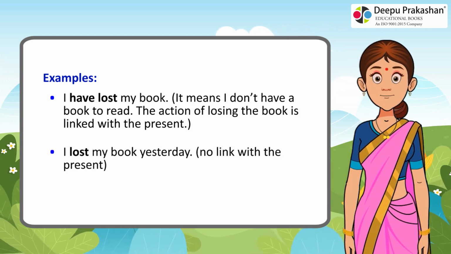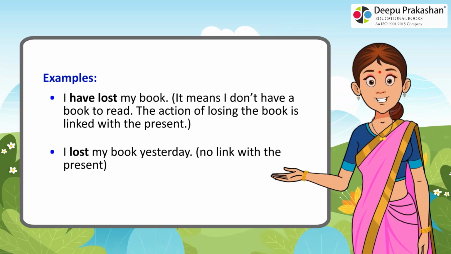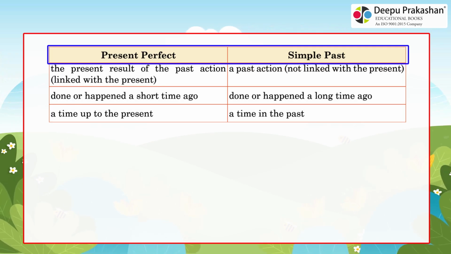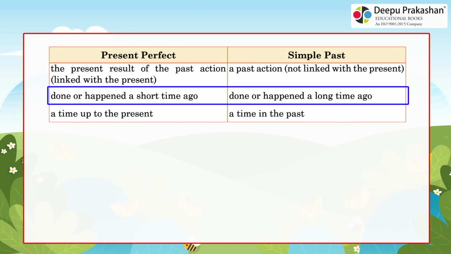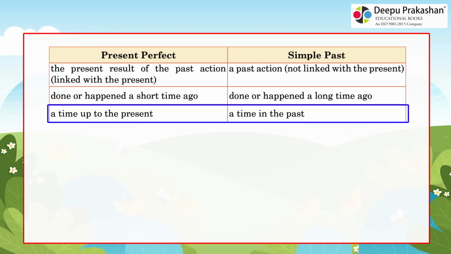I lost my book yesterday. No link with the present. Present perfect, simple past. The present result of the past action, linked with the present; a past action, not linked with the present. Done or happened a short time ago; done or happened a long time ago. A time up to the present; a time in the past.